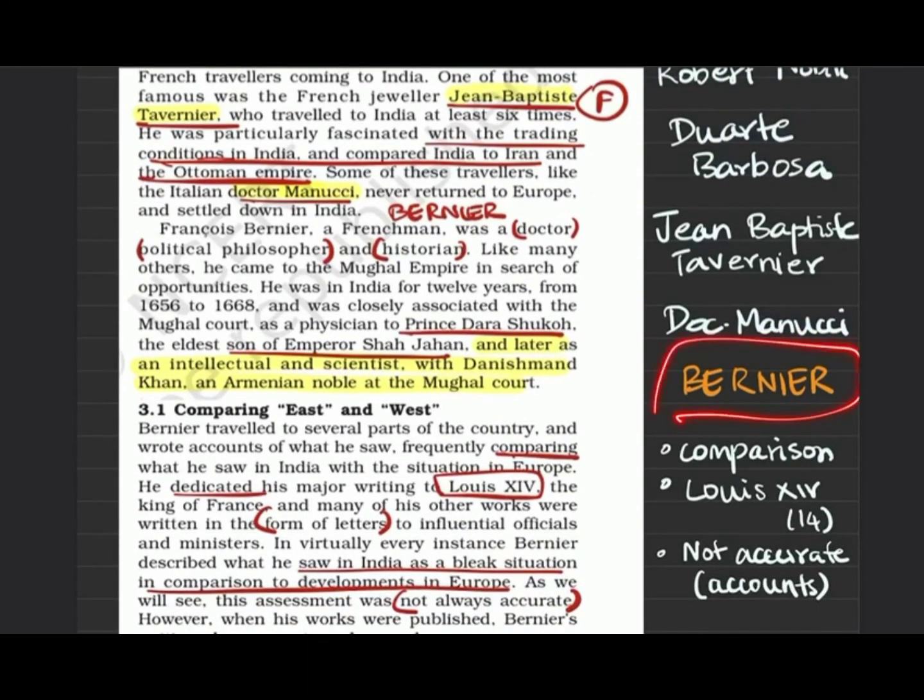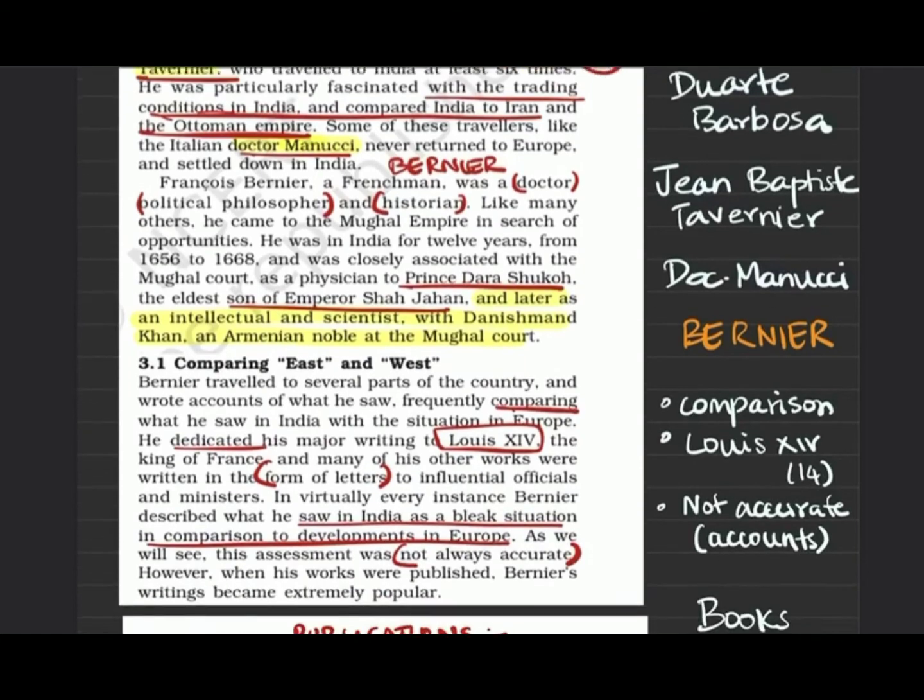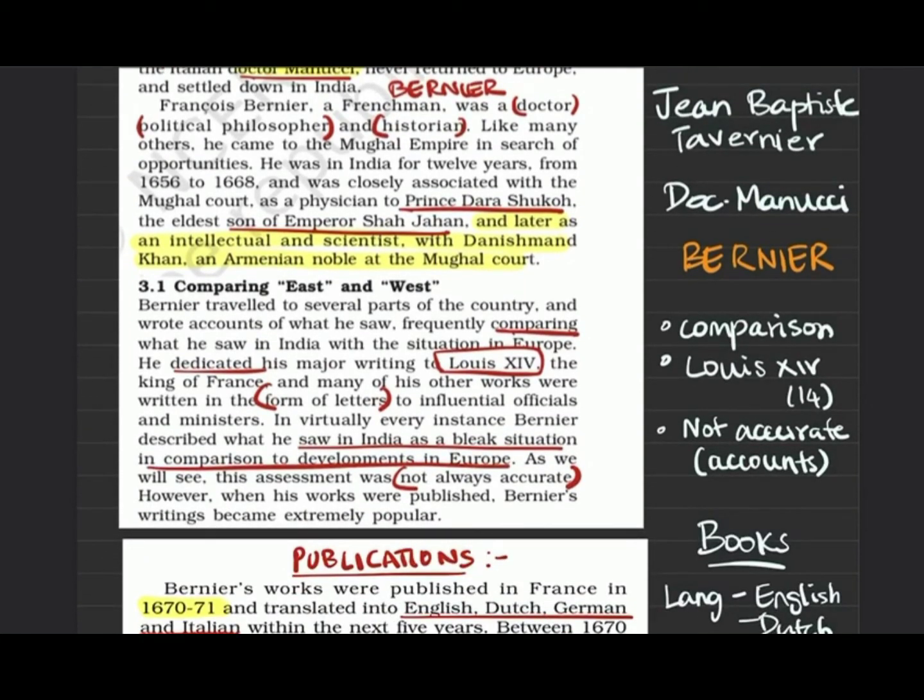Coming to Bernier, who is our center of focus. He was basically a doctor. He was also a political philosopher and historian. Like many others, he came to the Mughal Empire for an opportunity. He was a physician to Prince Dara Shikoh, the eldest son of Emperor Shah Jahan. He was intellectual and became a scientist with Danishmend Khan, an Armenian noble at the Mughal court. After his doctor position, he became an intellectual and scientist also. He was a very big comparator.